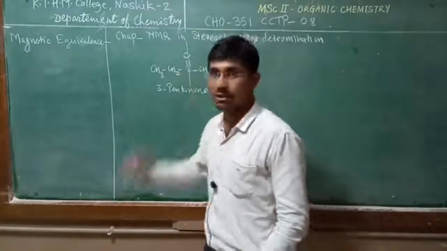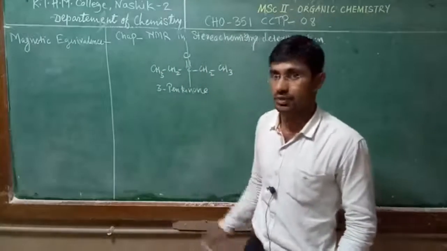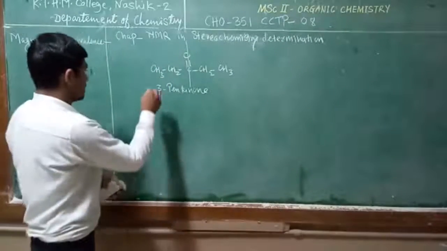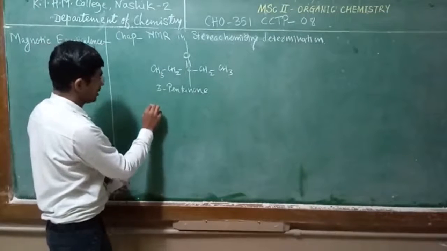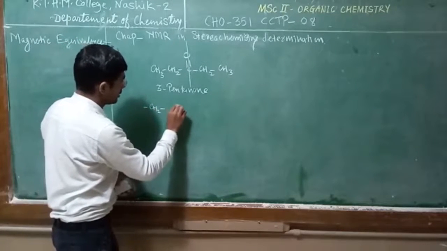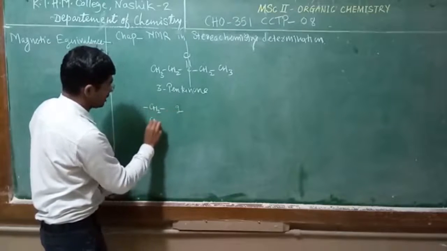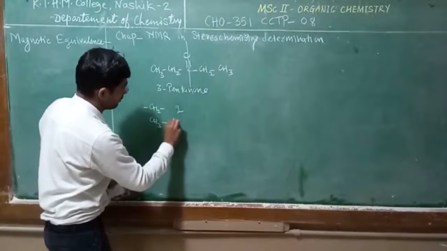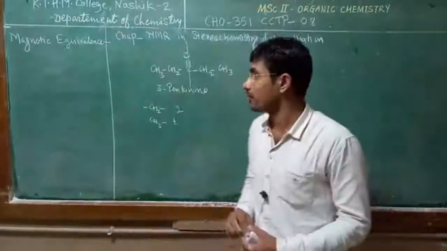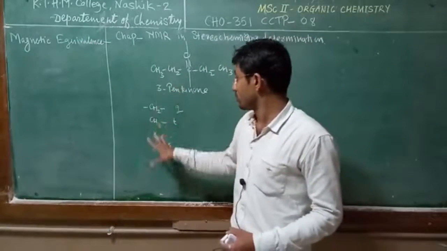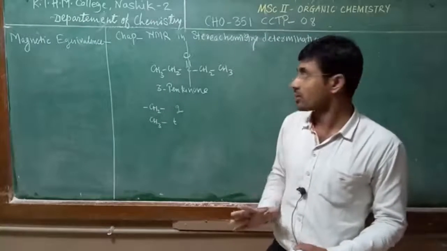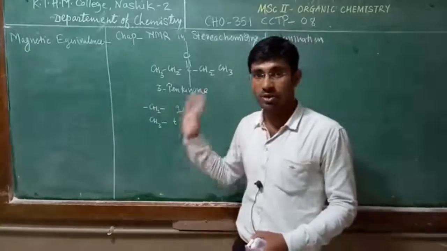In 1H NMR we will observe a quartet and a triplet, only two signals. The 1H NMR spectrum of this compound is that of one half of this molecule.